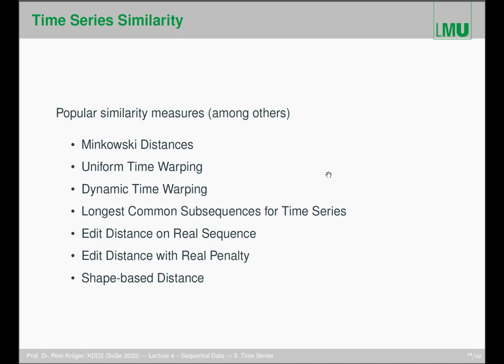That brings us to the overview of how we can really measure the similarity between time series. There are a lot of similarity measures for time series, and here are probably the most popular ones. Minkowski distances, which is basically Euclidean distance, we will have a look at that. Then dynamic time warping, which is like Minkowski for time series that have different lengths. Dynamic time warping is similar to the edit distance for sequences.